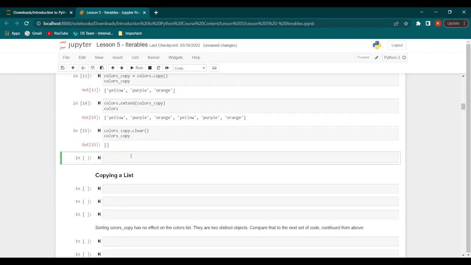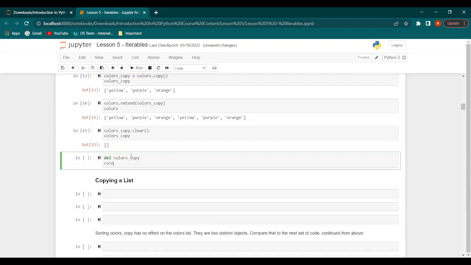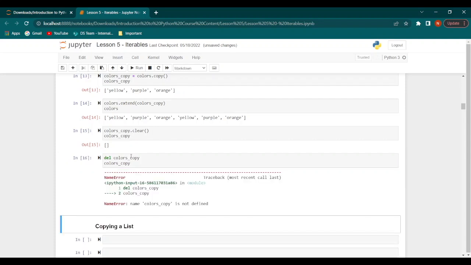Now let's say we do del colors_copy. Now when we display colors_copy, it throws an error because it cannot find that list anymore. That's because we have deleted the list from this entire program.